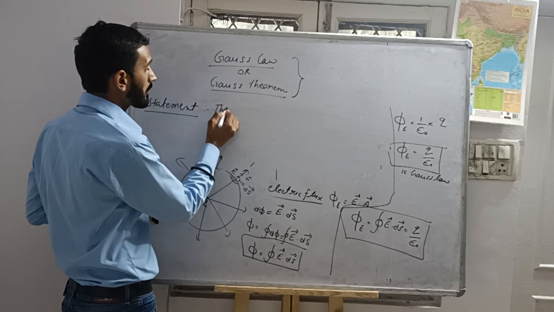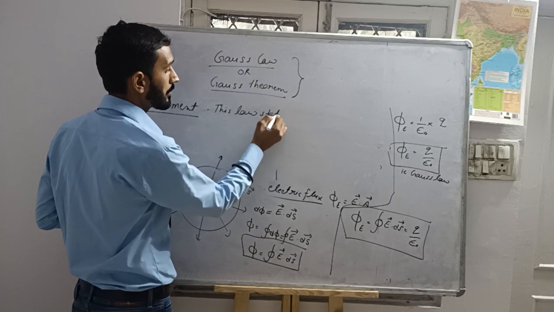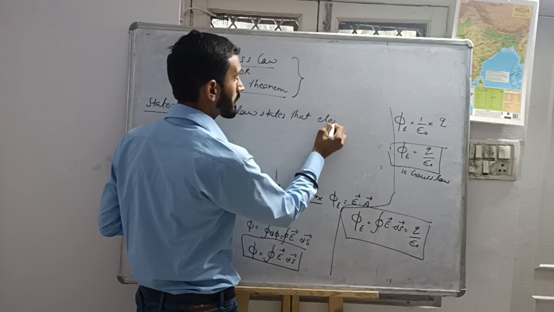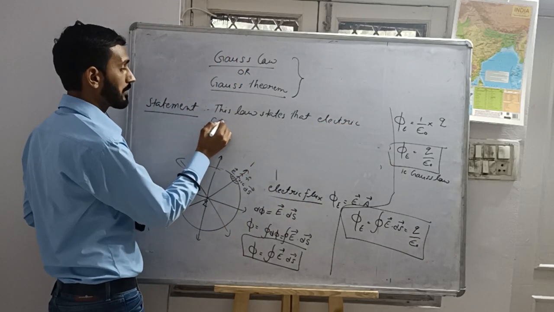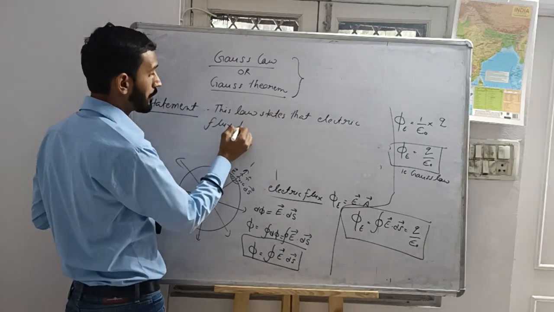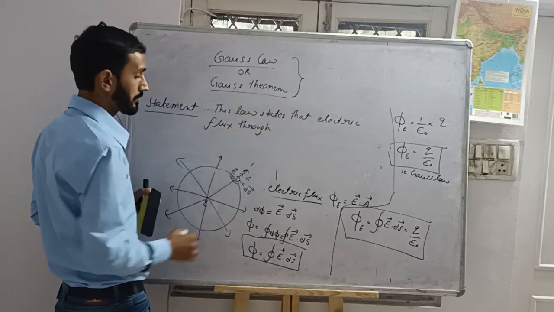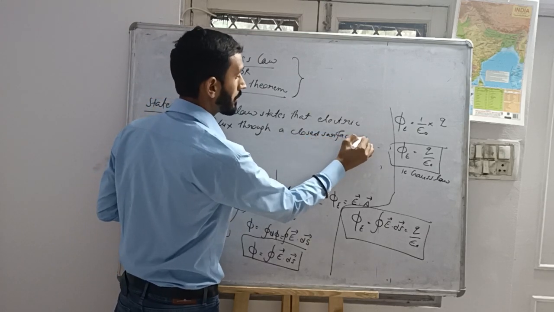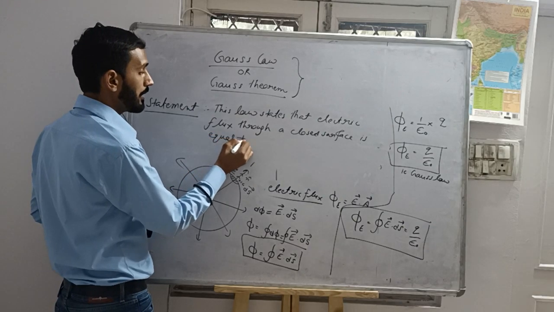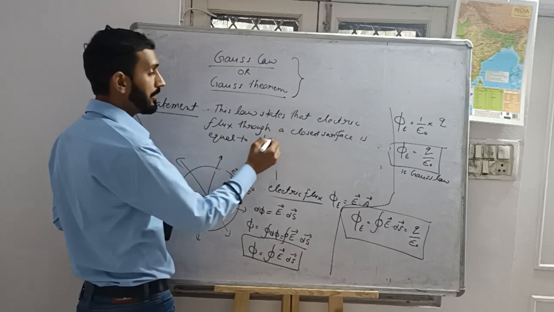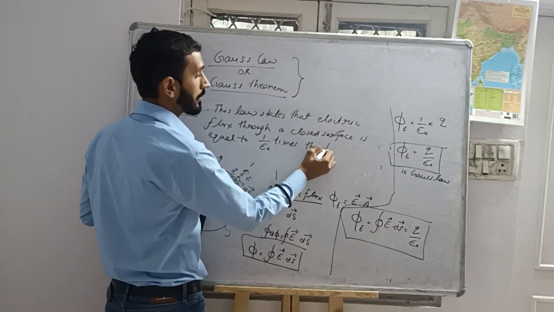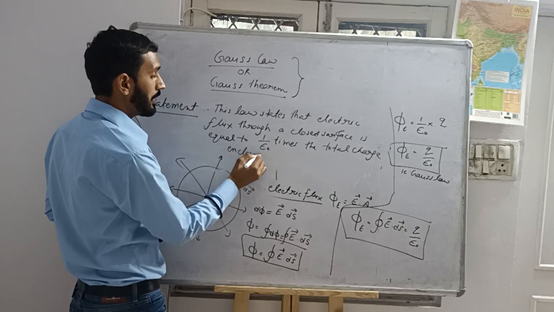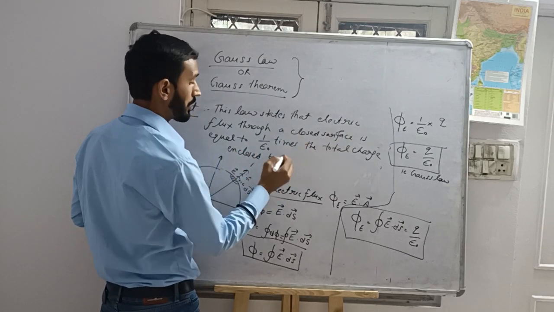This law states that electric flux through a closed surface is equal to 1 by epsilon naught times the total charge enclosed by that closed surface.